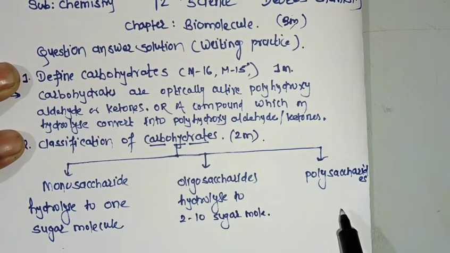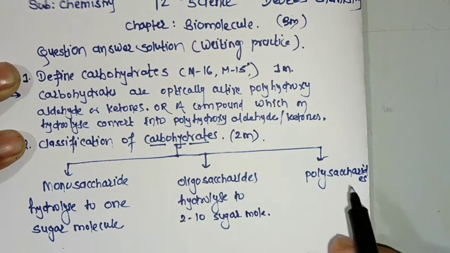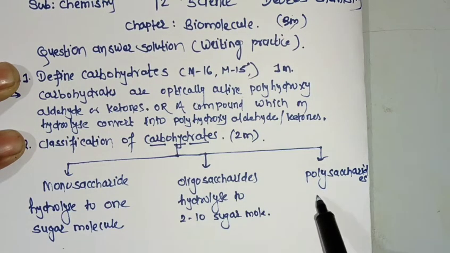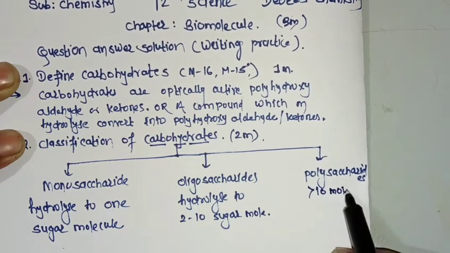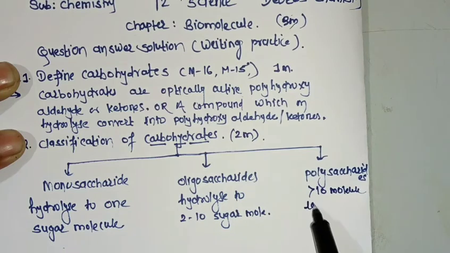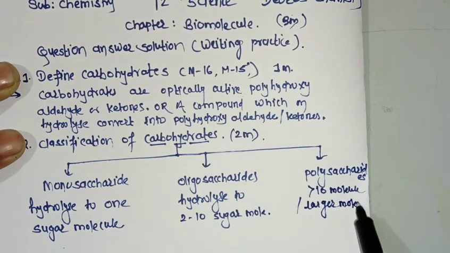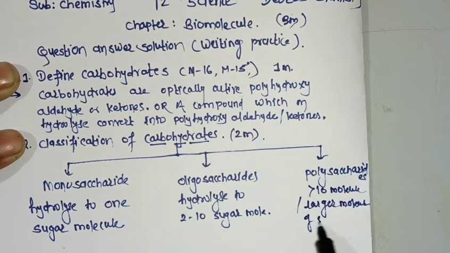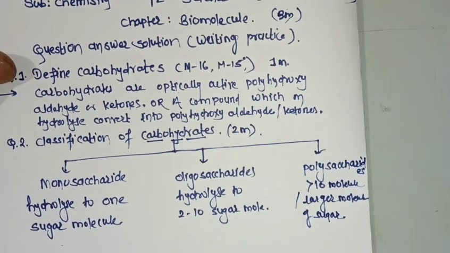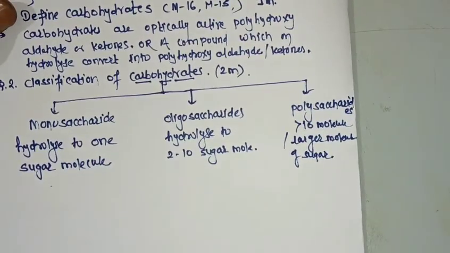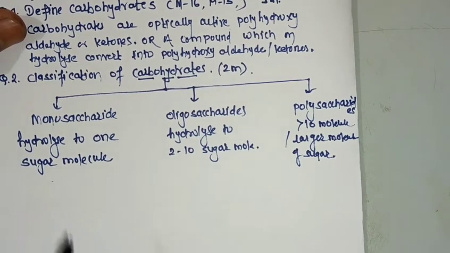And what are polysaccharides? Polysaccharides are the carbohydrates which on hydrolysis convert into more than 10 molecules, or larger molecules of sugar units. Now these monosaccharides are the simplest sugars.